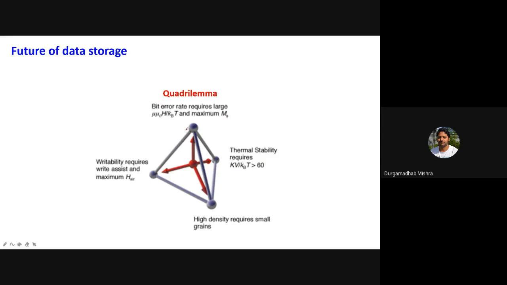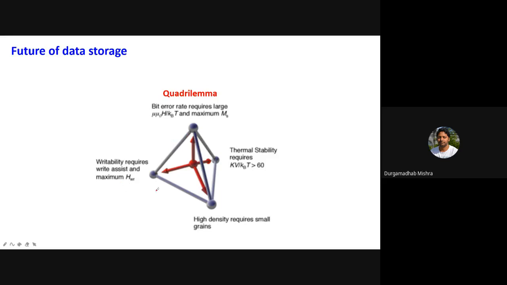And then another thing is this bit error rate. So error rate is related to the magnetic signal that is coming out from each bit. When you reduce the bit size, as I said, the volume will decrease. So the magnetic signal that is coming from your bit will decrease, and that will lead to a higher error rate when you read this information. And therefore, you have to minimize this error rate. And that is where the sensor development will help.